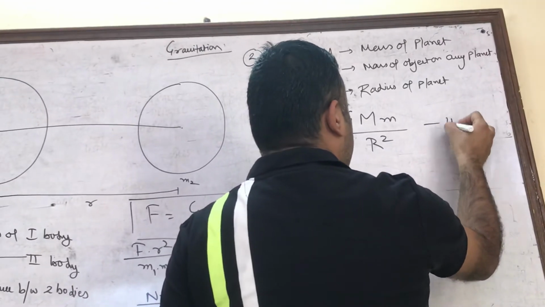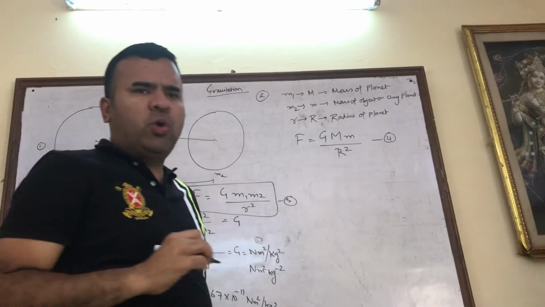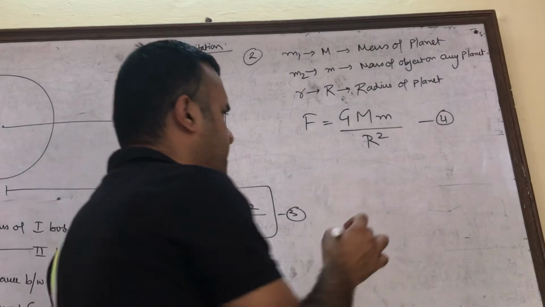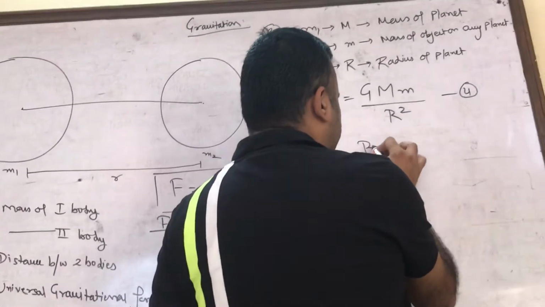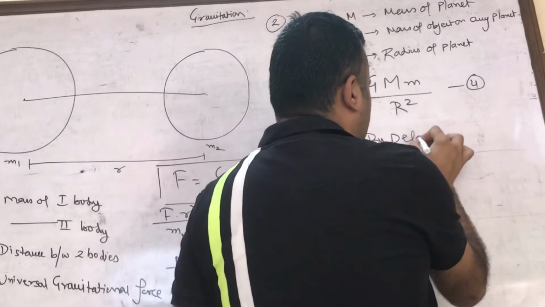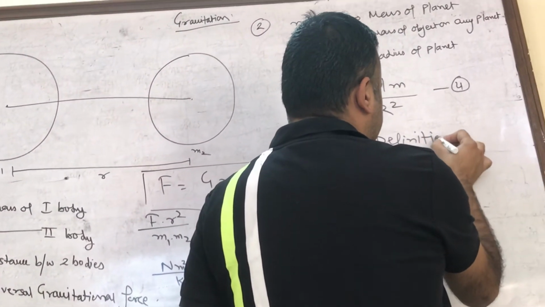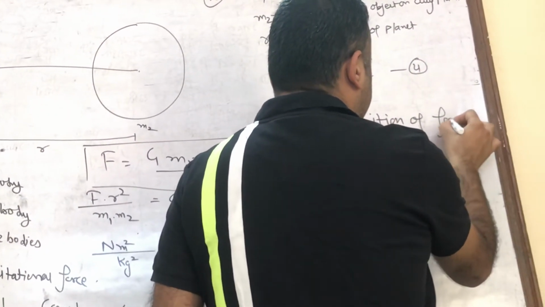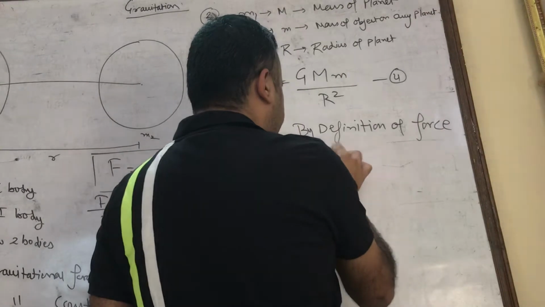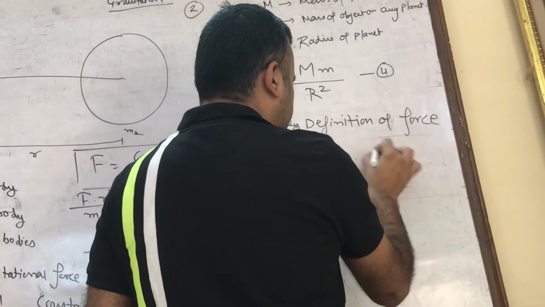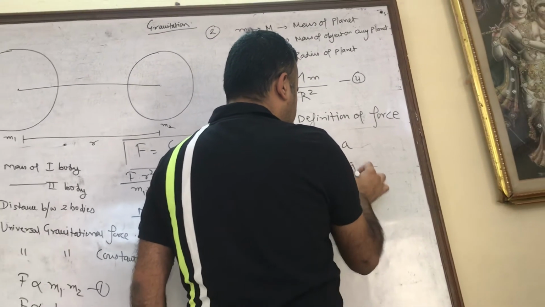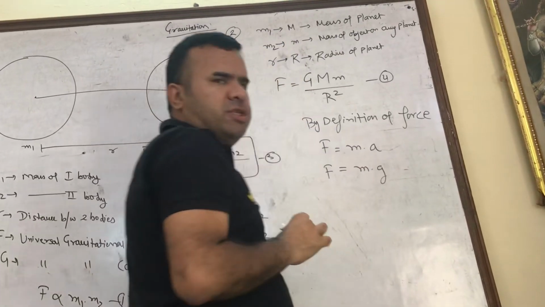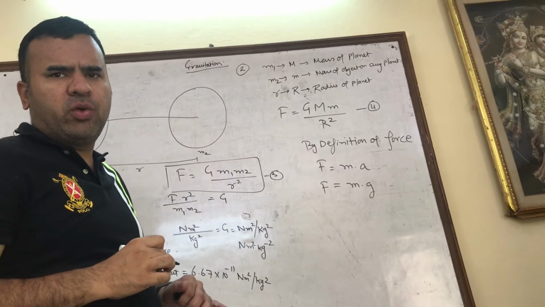Give it as equation number 4. Now by the definition of force, capital F is equal to mass into acceleration. Acceleration can also be termed as small g. Here small g is acceleration due to gravity.